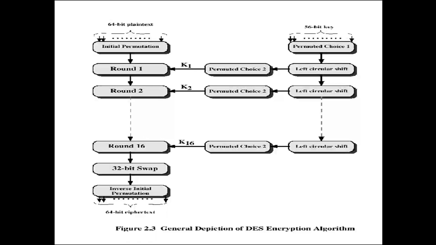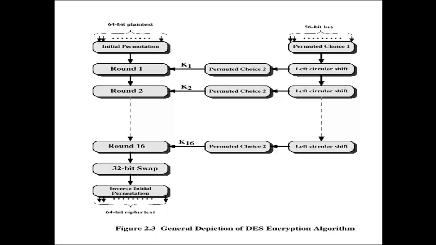There is a 56-bit key, to which we apply permuted choice 1, and again we are changing the positions. After that we apply a left circular shift. After the left circular shift, the 56-bit key goes through permuted choice 2, and after permuted choice 2 it becomes a 48-bit key. It is compressed, meaning 8 bits are reduced, as we discussed. Likewise there are a total of 16 rounds.